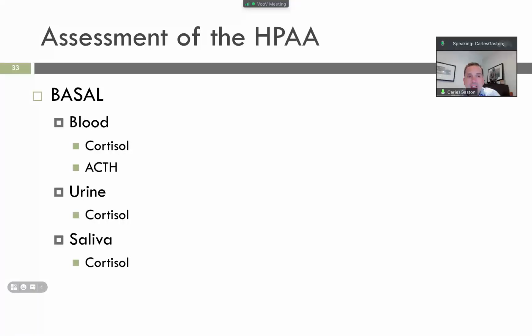This will tell us the levels, whether they are normal or abnormal in terms of levels, which are telling us whether there is an increase in the hypothalamic pituitary adrenal axis abnormality.